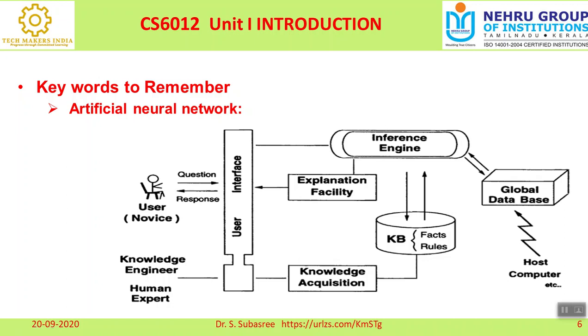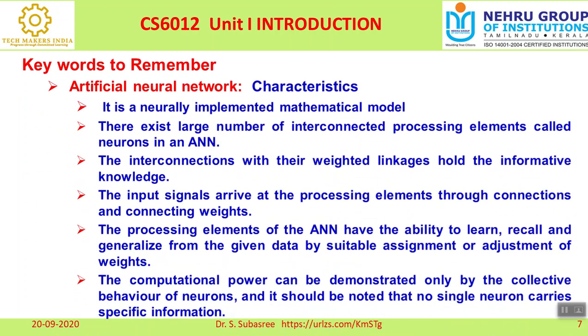One is called learning and another one is called training. So in the knowledge base, we are collecting information and storing it with the help of learning. And for further optimizing, further parameters can be accessed from the global database, and here it will be updated in the knowledge base. That is because of training. So this is the basic concept about artificial neural network.